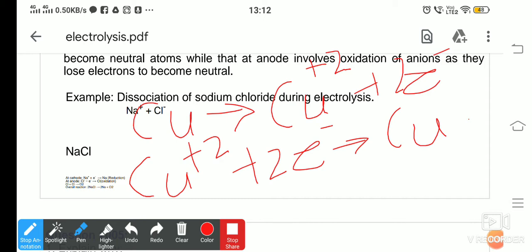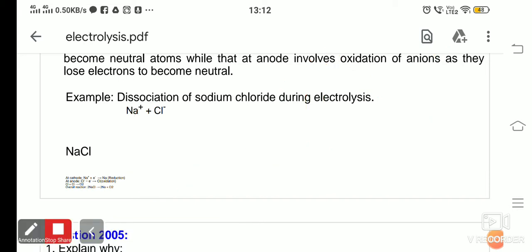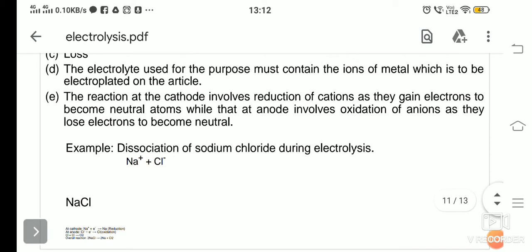Now, this loss of electron is called oxidation. That means at anode, oxidation takes place. Gain of electron is known as reduction. That means at cathode, reduction takes place. And when in a cell both oxidation and reduction take place, it is known as redox reaction.